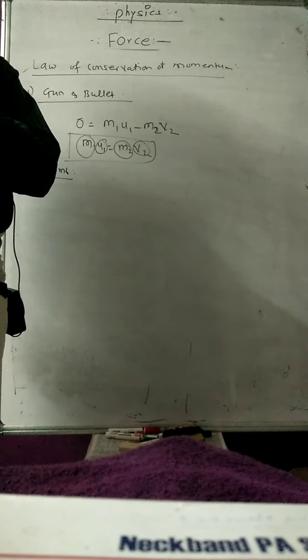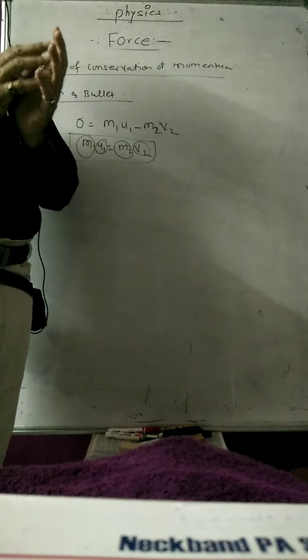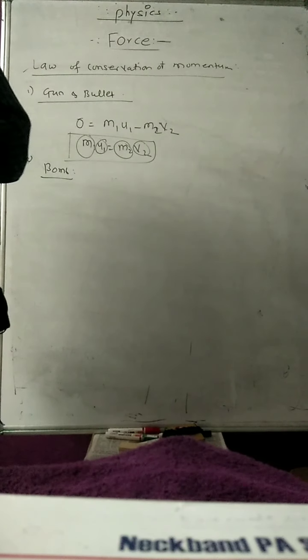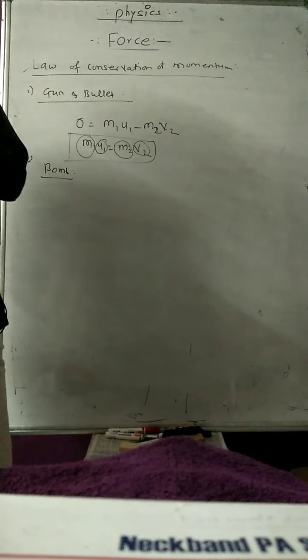But if you take the vector summation of the masses of all these fragments and their velocities, they are going to cancel the effect of each other. So the total momentum of the bomb is 0, and the final momentum of the bomb is also 0. So the initial momentum is equal to the final momentum. These are the different theoretical examples we can take for momentum.